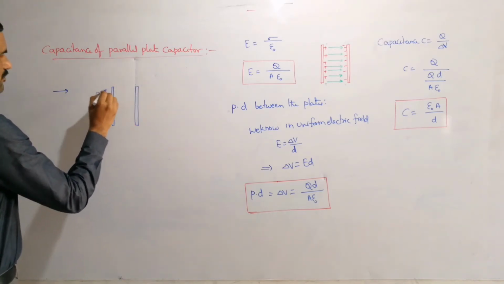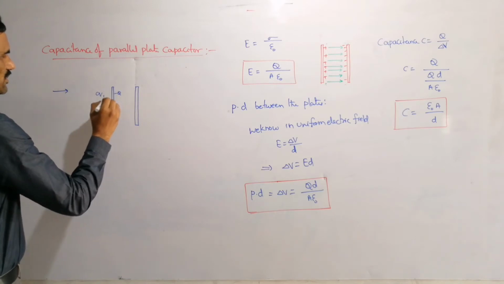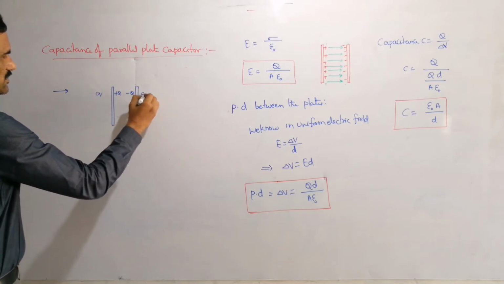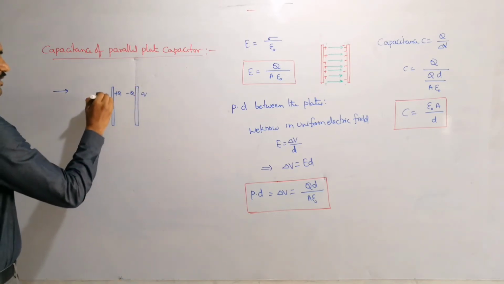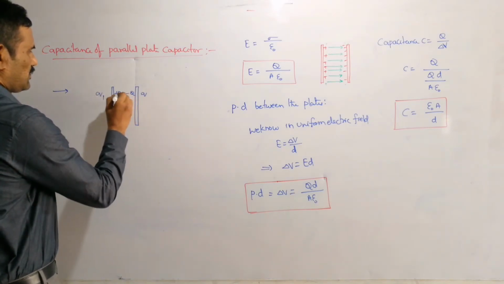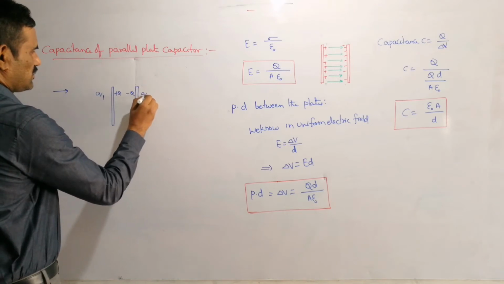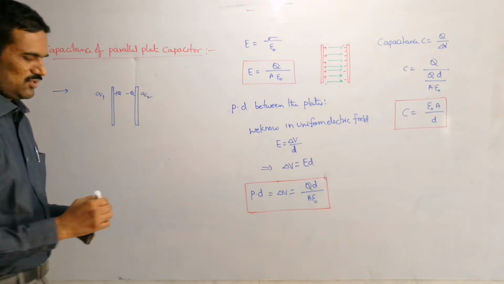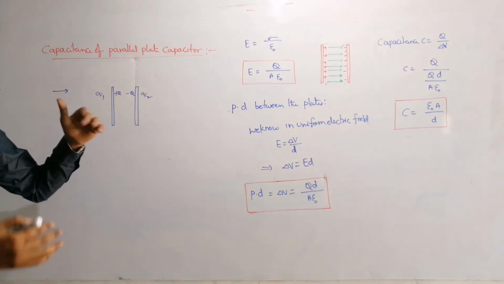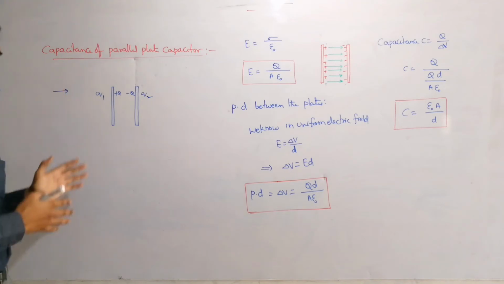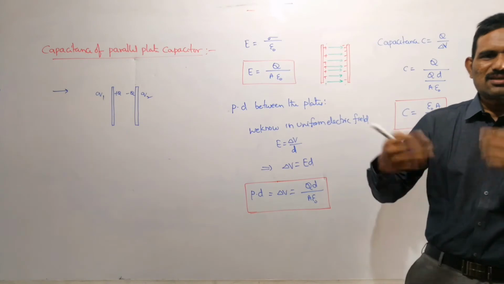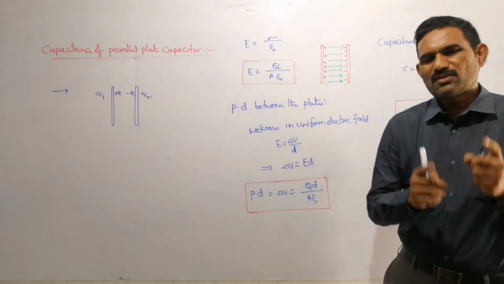Suppose here it is Q1, and this is Q2, and these are some Q and minus Q that we know already, equal and opposite charges. Finally, you may write different variables there. That means sometimes the charge may be inside the capacitor, or sometimes the charge may be on the outer surface also.